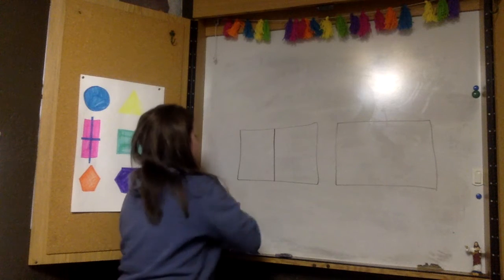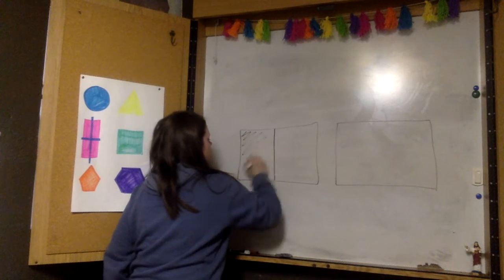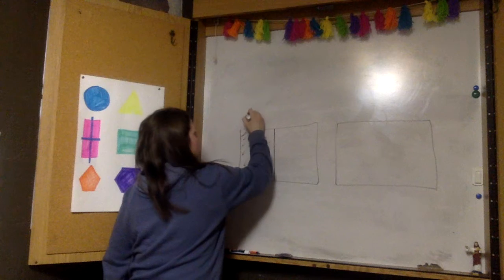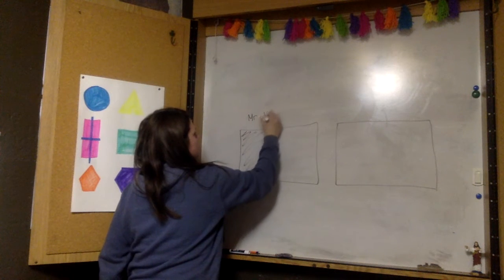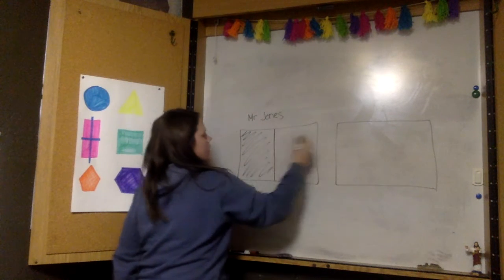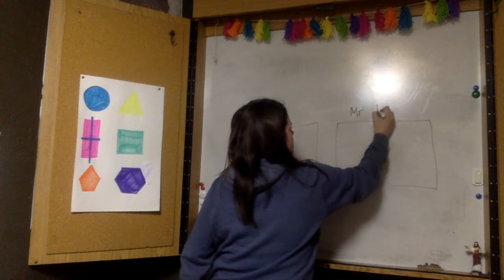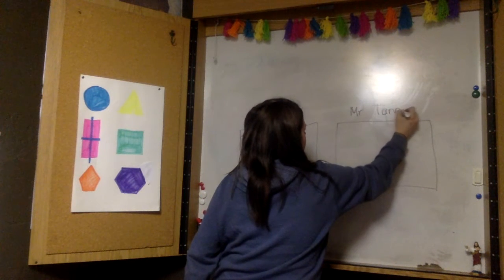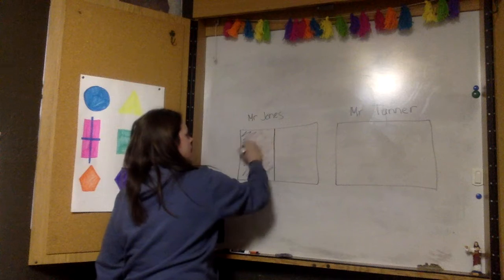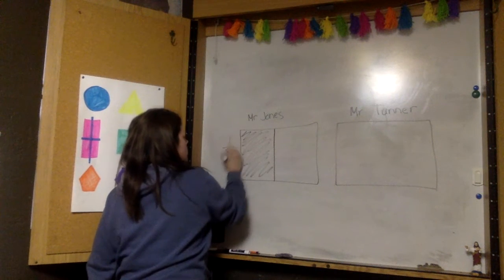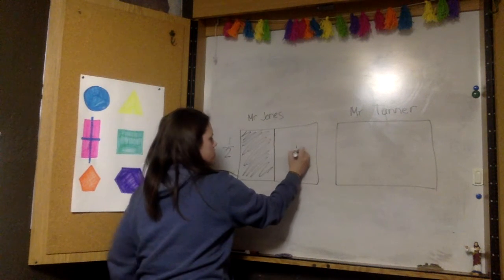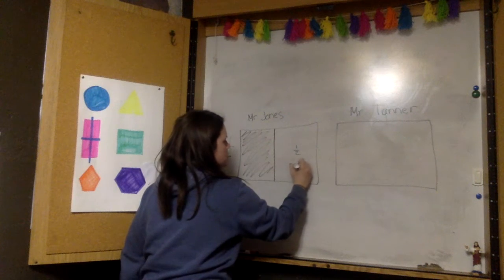So let's say here's Mr. Jones' rug and Mr. Tanner. Okay, so this half, that's 1 of 2, is blue. This 1 of 2 is red, they told us.